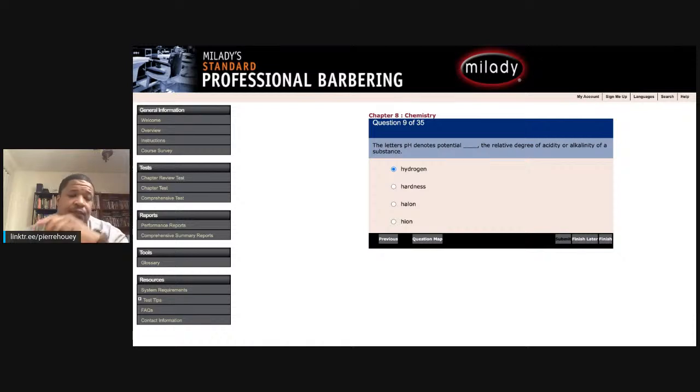Question 14. Blank are compounds of any element combined with oxygen. Bases is not correct. Oxides. I messed up that question. It's two questions that have bases, not three. 1 part carbon, 2 parts oxygen equal carbon dioxide. That makes sense. Oxides are compounds of any element combined with oxygen. Look, don't get it twisted. I get some of these wrong too.